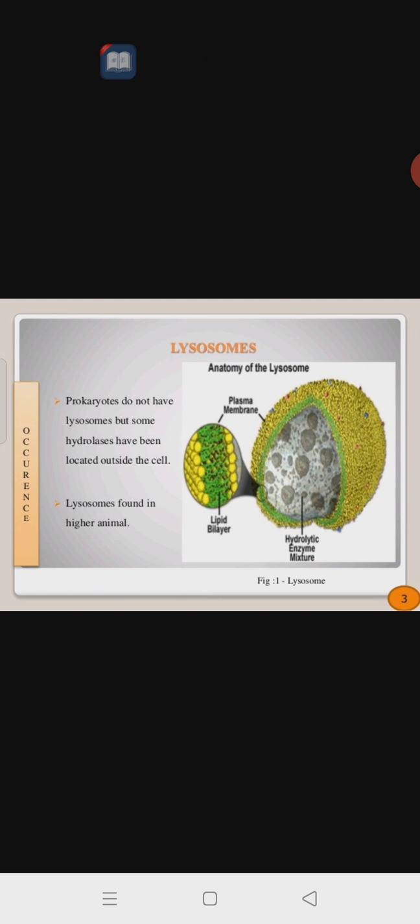Prokaryotes do not have lysosomes. Understood? But some hydrolases have been located outside the cell. Prokaryotes do not contain lysosomes. All eukaryotic cells have lysosomes. Lysosomes are found in the higher animals.